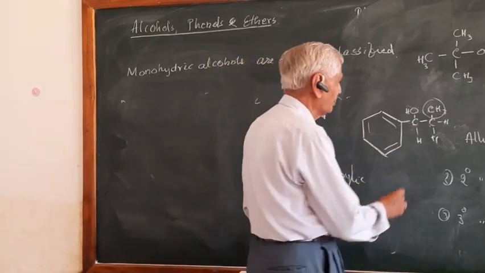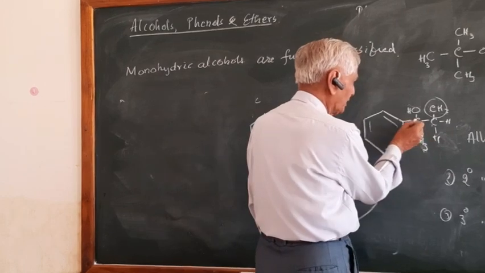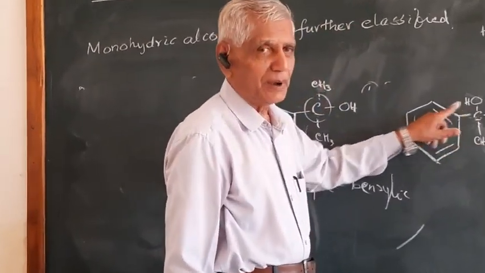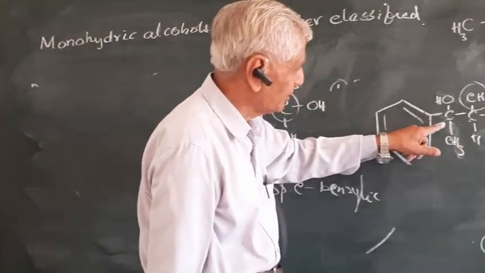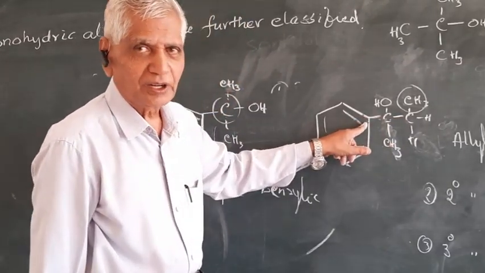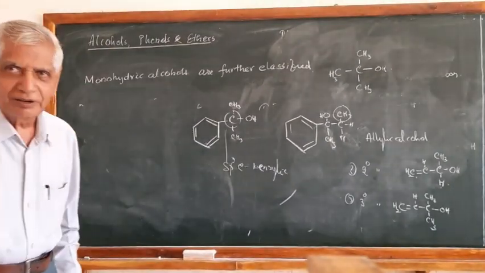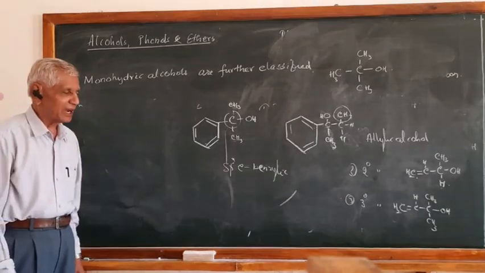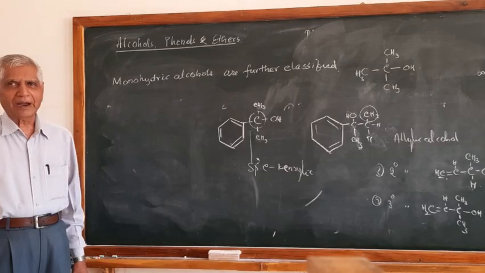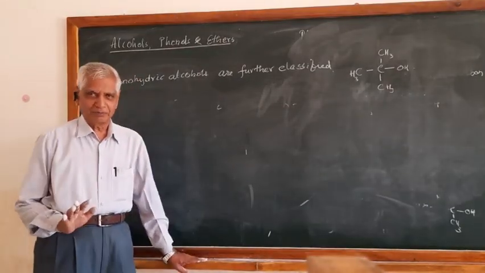Tertiary benzylic alcohol, this one. This carbon, which is called sp3 benzylic carbon, sp3 benzylic carbon. So this sp3 benzylic carbon is connected to 1, 2 and 3. Therefore, this is tertiary benzylic alcohol. Hope we have followed it. Okay? Any problem in the classification of alcohols? No problems. Good. Please see the questions and try to answer them. I think we have followed it.